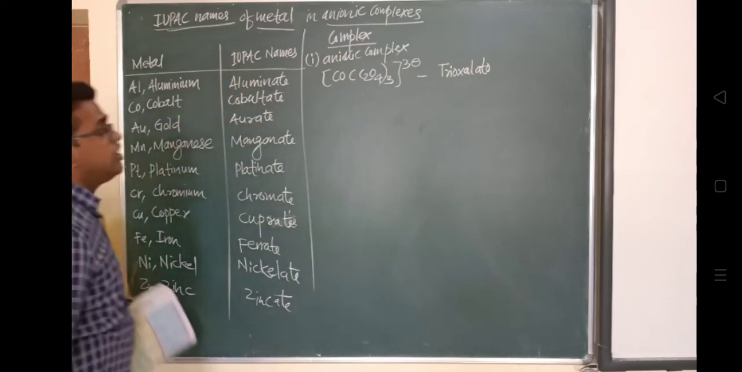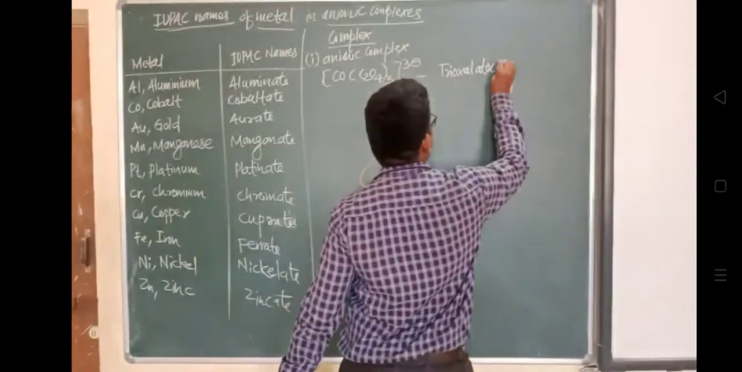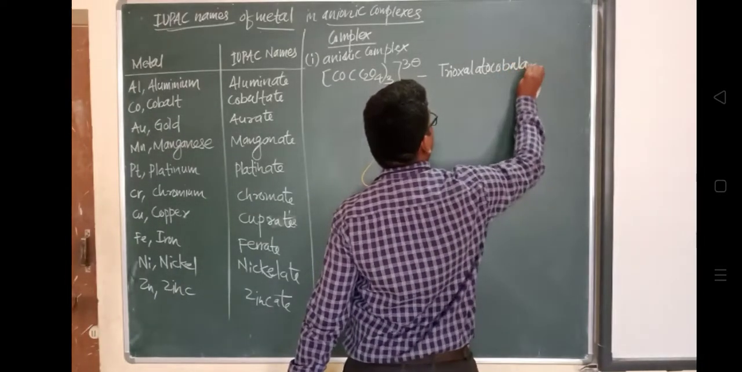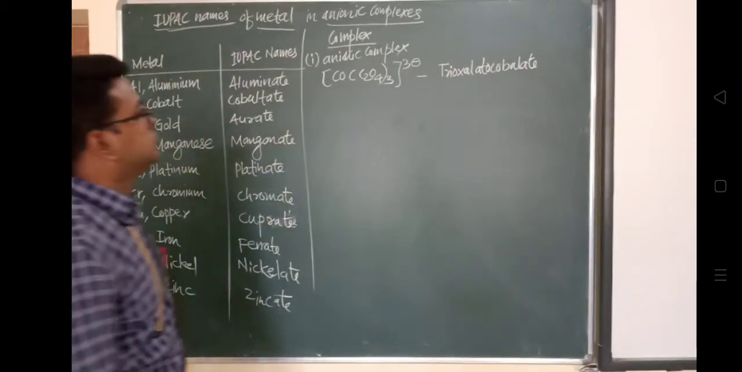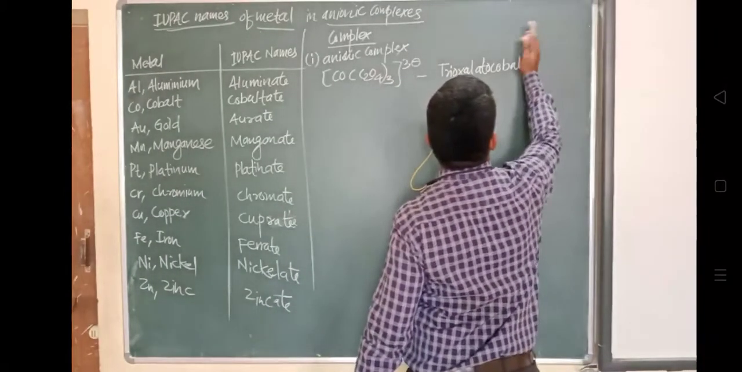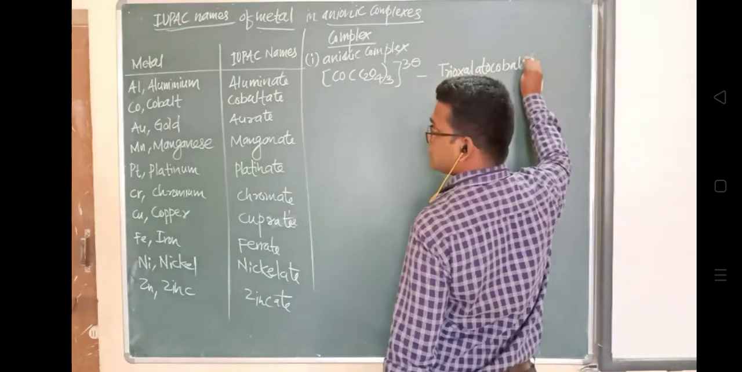Have a look at table number 9.3 for more such nomenclatures. You can see the IUPAC names of some complexes are shown. I'm not going to take all of these. I will take some examples of this anionic complex.